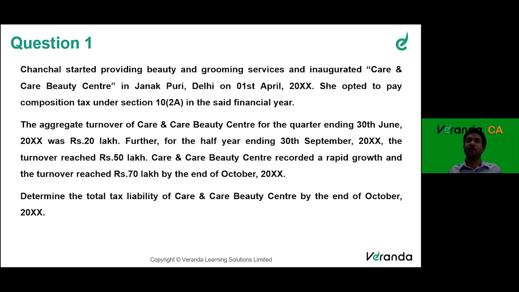So composition scheme is basically a simplified scheme, a very simple scheme where, let's say for example, a grocery store. We don't expect a grocery store to maintain so much detailed records, ITC, output, collection, returns filing, right? So to make it simplified, this composition scheme is there basically for those businesses who are doing B2C supplies. So that is the logic.